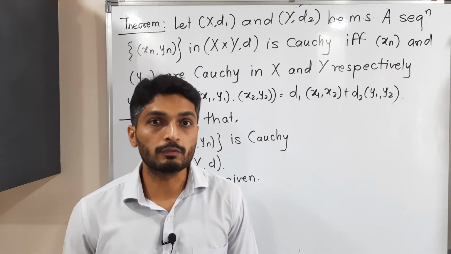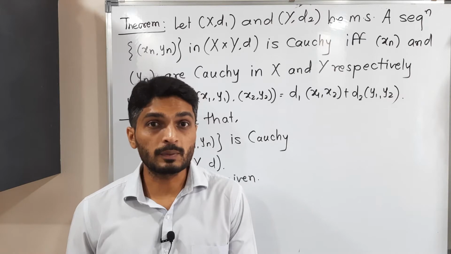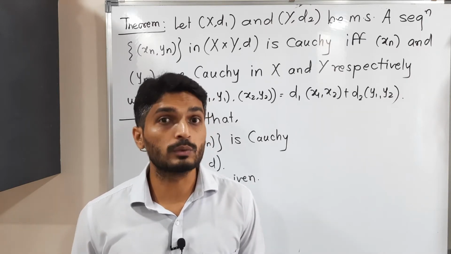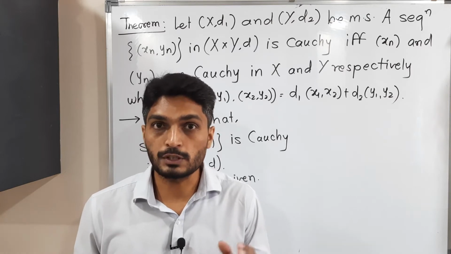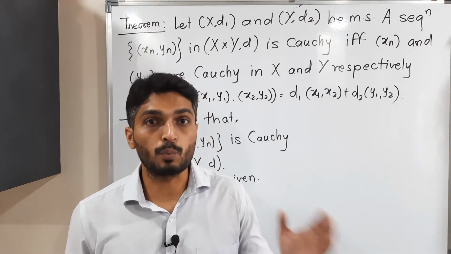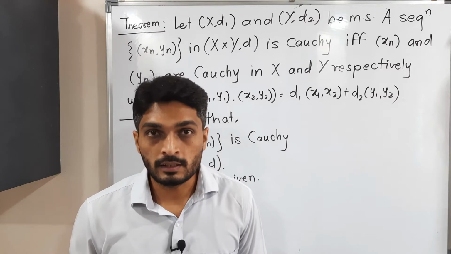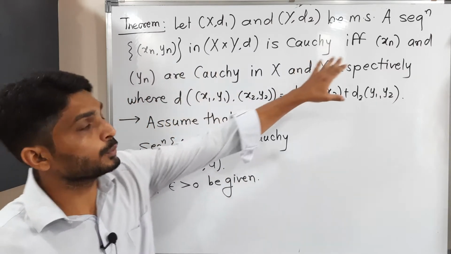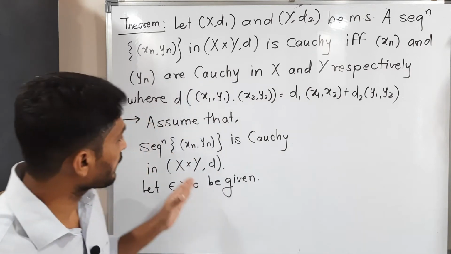What we have to do here is prove that the sequence (xn, yn) is Cauchy in the product metric space X cross Y if and only if the sequence xn is Cauchy in X and the sequence yn is Cauchy in Y. Since there is an if and only if, I will assume one part first, and we will try to prove the second part. The first part I have already written.